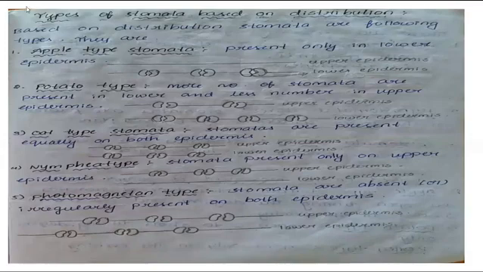Based on the distribution, the types of stomata are of the following types. They are apple type stomata. Apple type stomata means stomata are present only in the lower epidermis. See, it is a leaf TS, it is the upper epidermis, it is the lower epidermis. Stomata are present only in the lower epidermis, called apple type stomata.